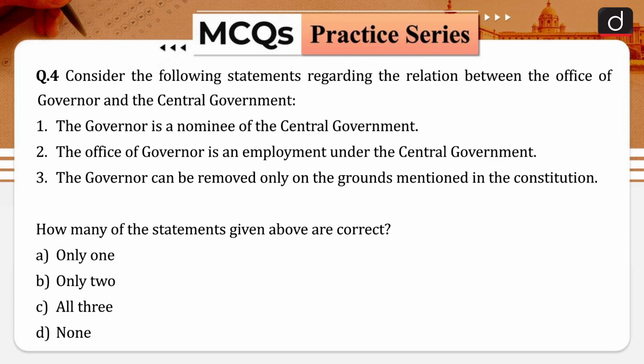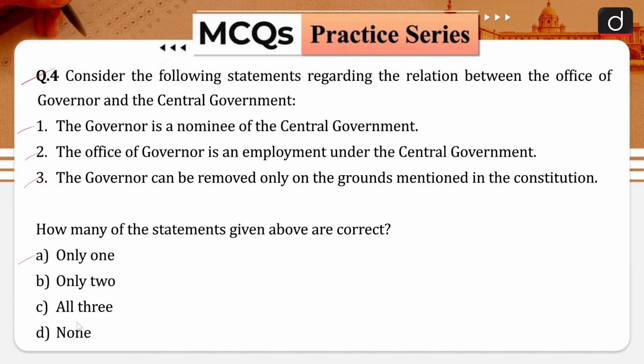Moving to the next question of our today's discussion. So, the question is, consider the following statements regarding the relation between the office of governor and the central government. Your statement number 1 is, the governor is the nominee of the central government. Your statement number 2 is, the office of governor is an employment under the central government. Your statement number 3 is, the governor can be removed only on the grounds mentioned in the Constitution. How many of the statements given above are correct?